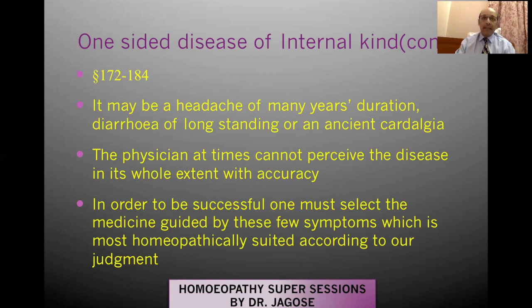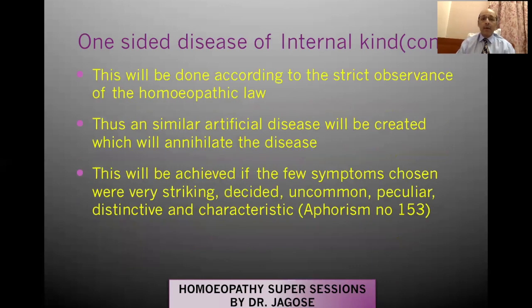They may be characteristic or they may not be characteristic, but you have to try to identify at least one or two characteristic symptoms in the case. This will be done according to the strict observance of the homeopathic law. So naturally, you have to choose a remedy according to the homeopathic law, that is similia similibus curentur, and you have to find out the totality of the symptoms. Thus, a similar artificial disease will be created, which will annihilate the disease.